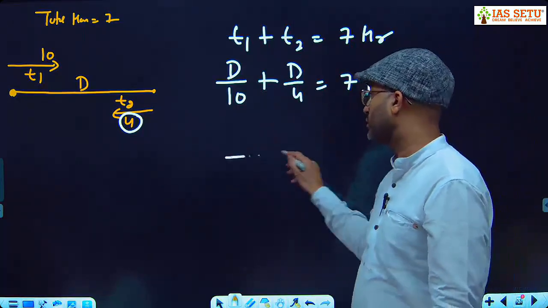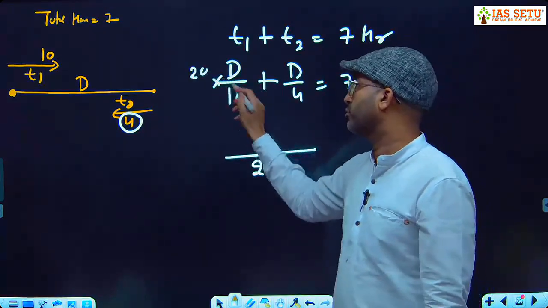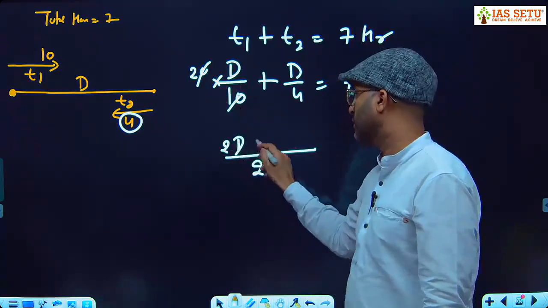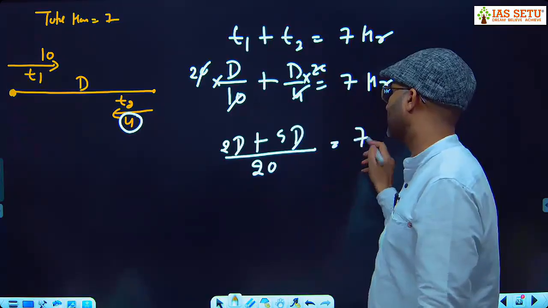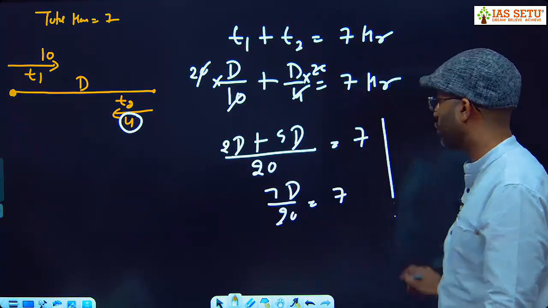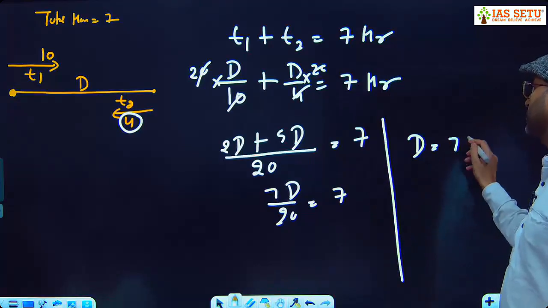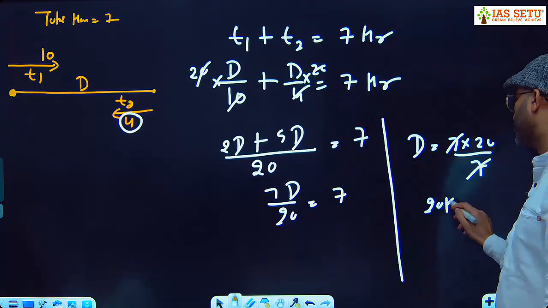So we will solve this. What is the LCM of 10 and 4? 20. Multiply with 20, you get 2D. Multiply with 20, you get 5D. 7D upon 20 is 7. Cross multiply. D is equal to 7 into 20 divided by 7. It is 20 kilometers.